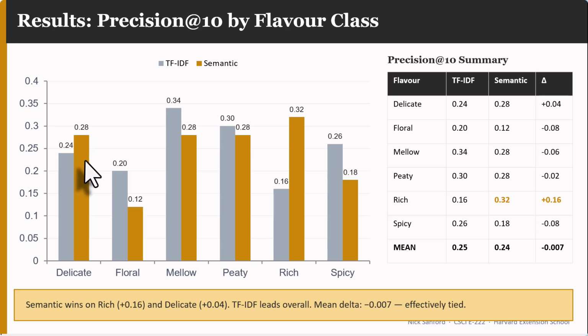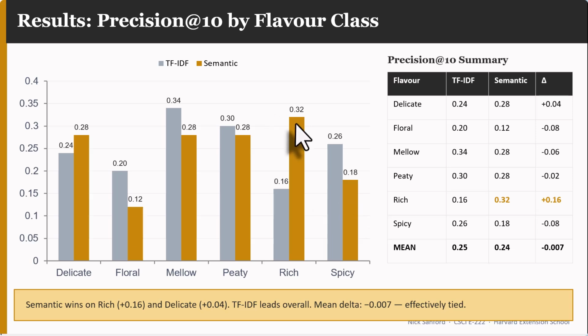what we expected. What we did not expect is that floral, mellow, peaty, and spicy, all the semantic model performed worse than the TF-IDF model. What that means is the vocabulary that's traditionally used for those flavor classes is robust enough, is consistent enough across the world that the semantic model was not necessary to create good matches.